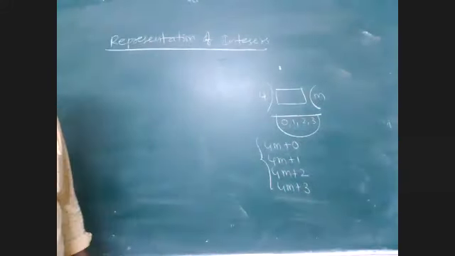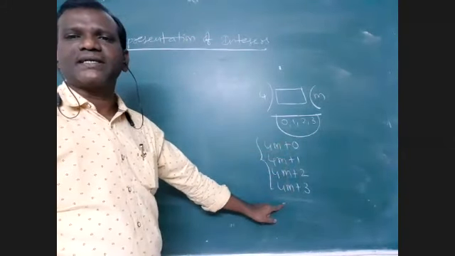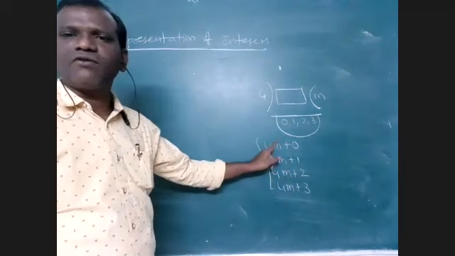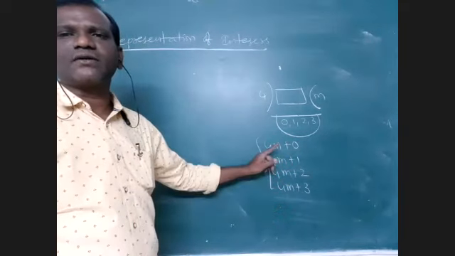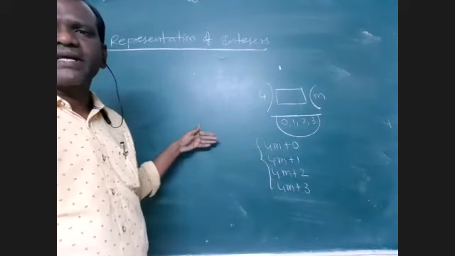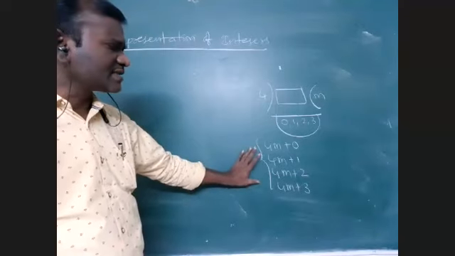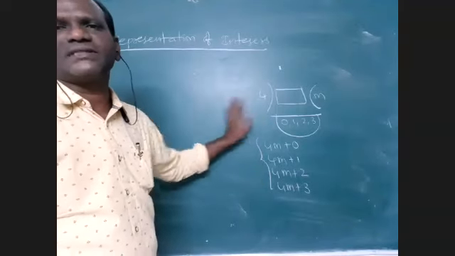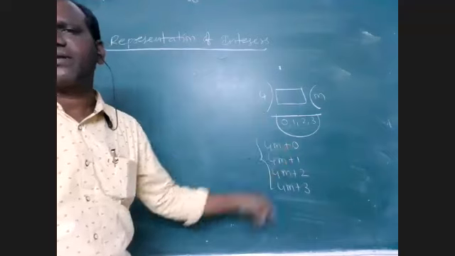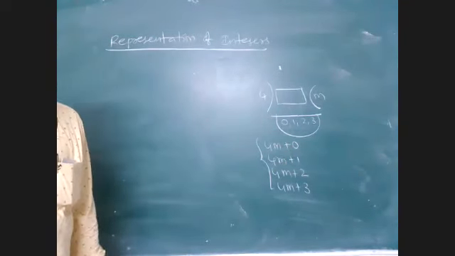Check it, I will show. If m is equal to 0, substituting, I am getting 0, 1, 2, 3. If m is equal to 1, 4, 5, 6, 7. M is equal to 2, the next numbers will come. If m is equal to minus 1, negative numbers will come. M is equal to minus 2, other negative numbers. So all integers, negative integers, positive integers, 0, all are covered in this format. These are the integer formats.